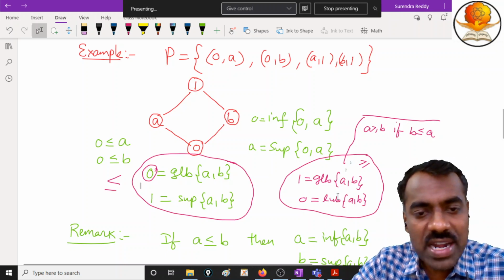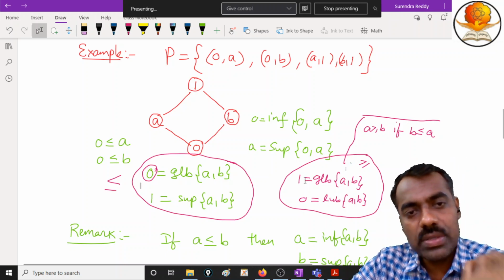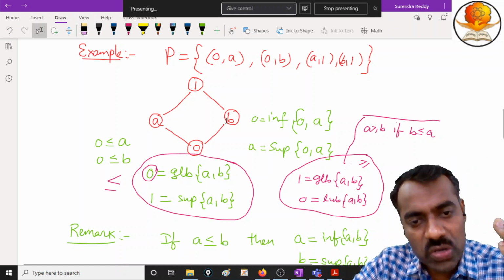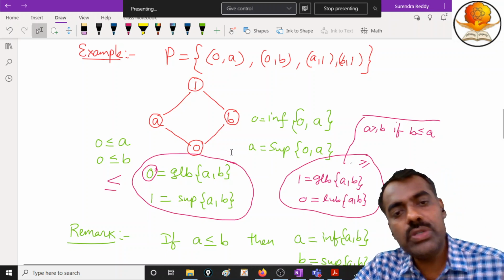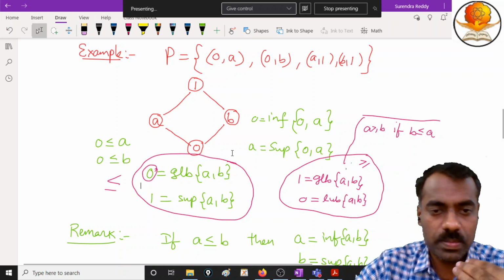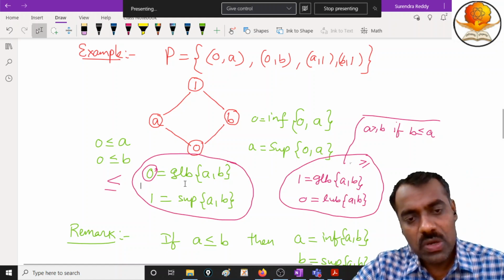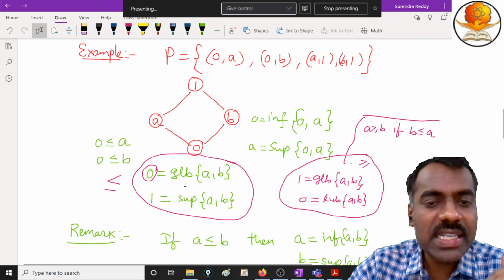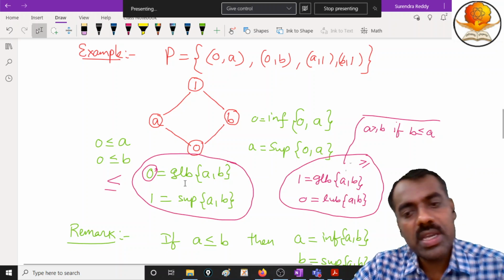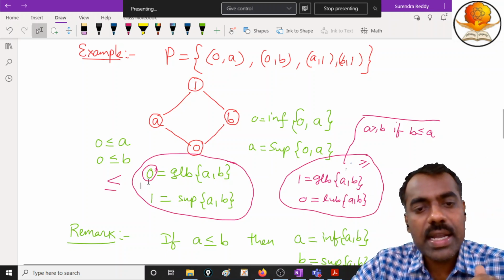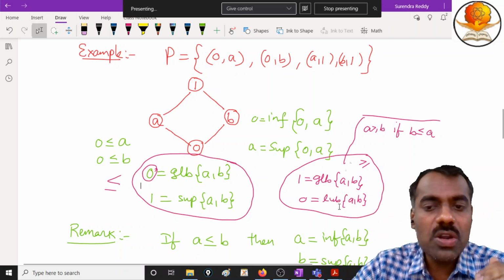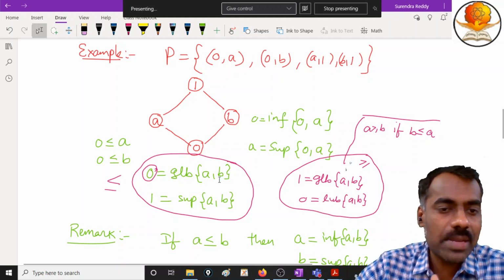So what is the advantage of having the dual? If something is true in your poset, then the dual of this statement is true, right? So if the greatest lower bound exists, then in its dual the least upper bound also exists, which is the same element. Is this clear?